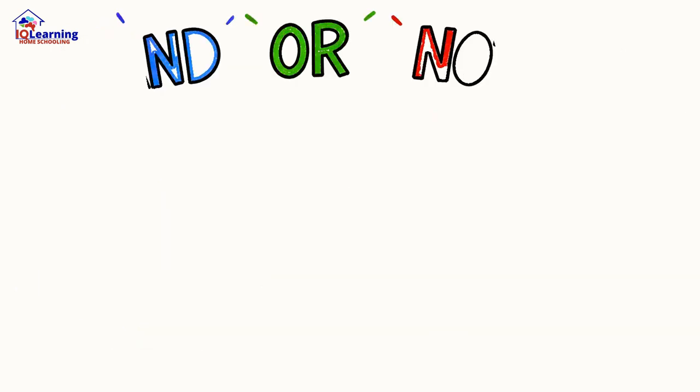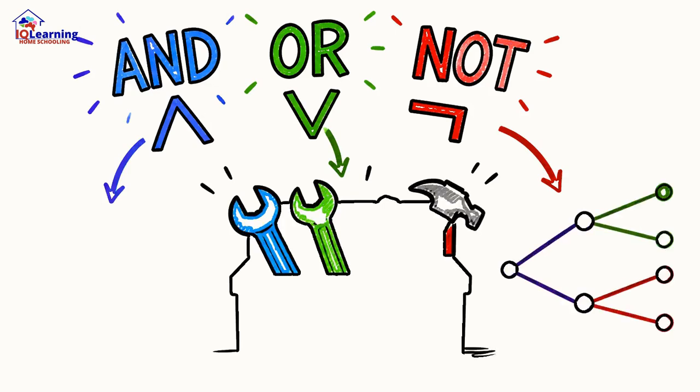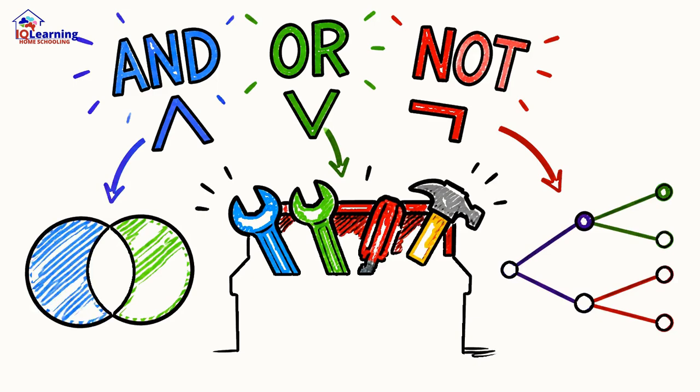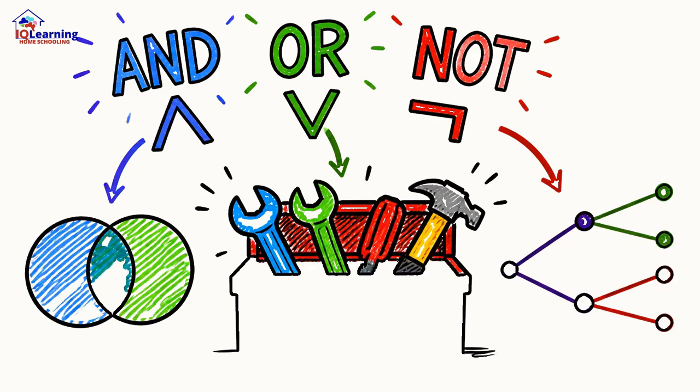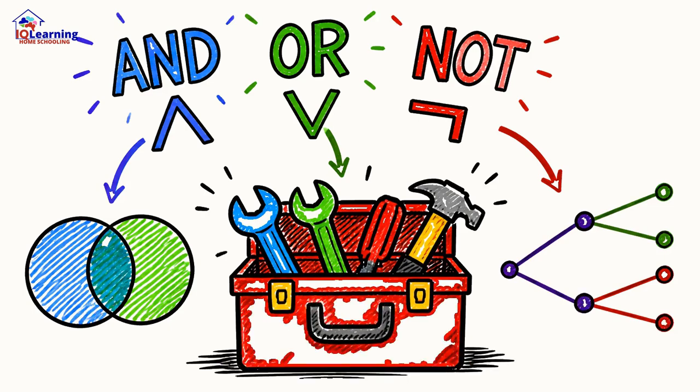So, whether you're using a Venn diagram for simultaneous events or a tree diagram for sequential ones, remember the power of this language. And, or, and not aren't just words. They are the fundamental tools we use to navigate and quantify a world of chance.